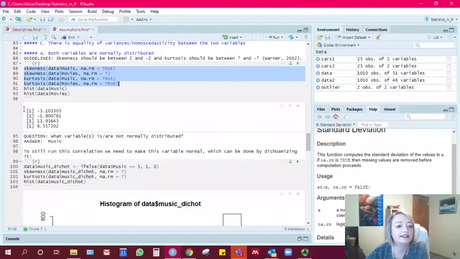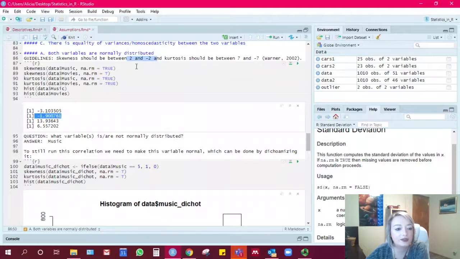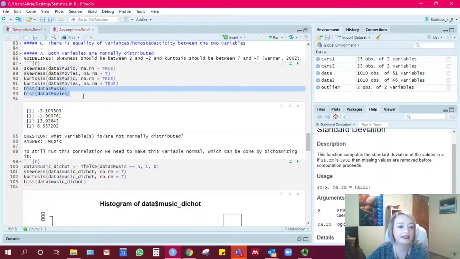And as you can see, this skewness value is -3, so that is outside this 2 and -2. -1.9 is within those values. 13, which is for music again, is outside of these values. And then 6.55, which is within 7 and -7 for movies, is good. So both of these are outside of the guidelines, which means that music is a skewed variable. So let's go ahead and take a look at the histograms.